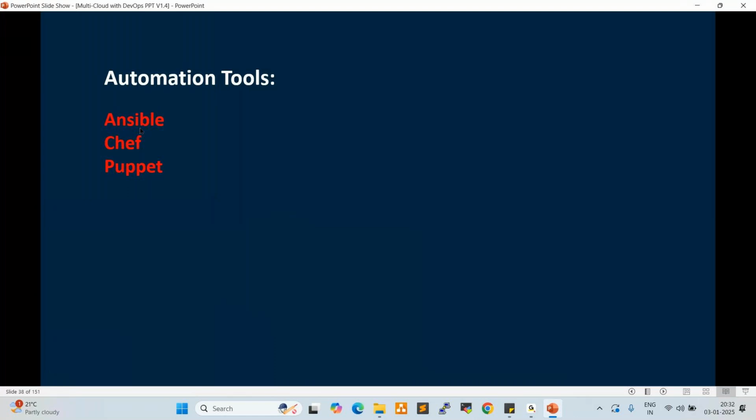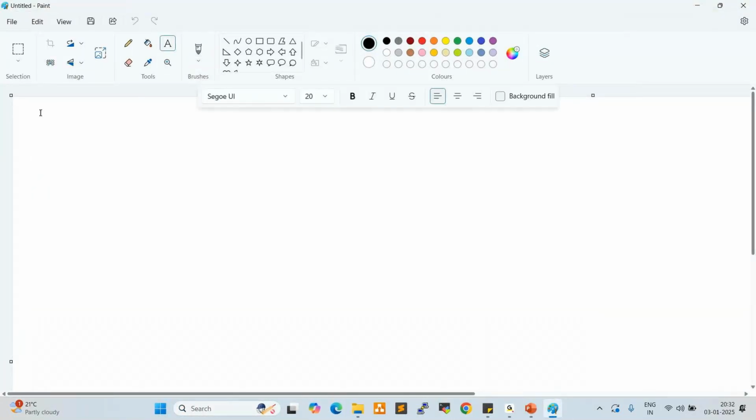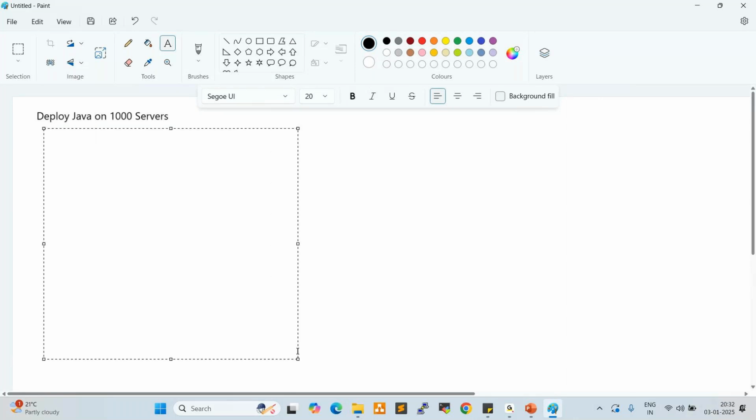So let us go through a few examples about Ansible. For example, I have 1,000 servers and I want to deploy Java on 1,000 servers. These are manual servers. I'm not using any automation tools, I'm not using any scripts. Manually, I want to deploy Java. So let us take a single server, one server. I want to deploy Java on a single server. What are the steps we need to follow manually? Anyone?